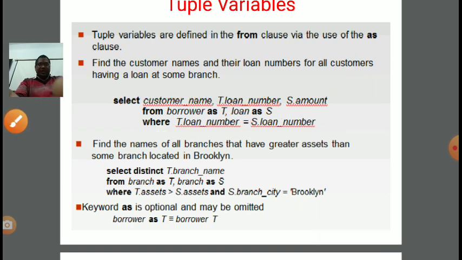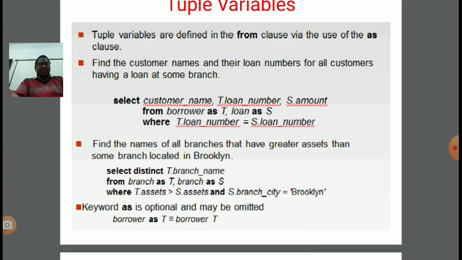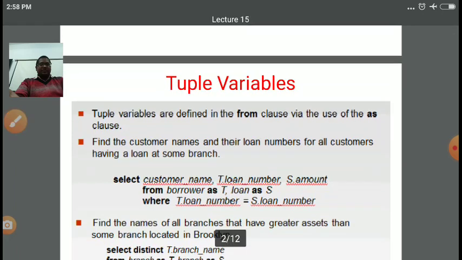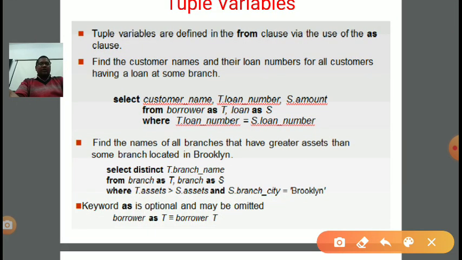Next, find the names of all the branches that have greater assets than some branch located in Brooklyn. The point here is that first we need to pick all the assets of the branch located in Brooklyn. After that, we need to pick all the assets which are greater than this Brooklyn branch. So how to do this?